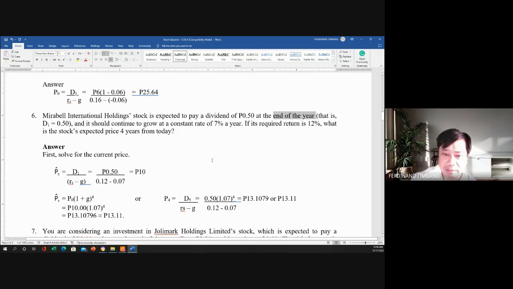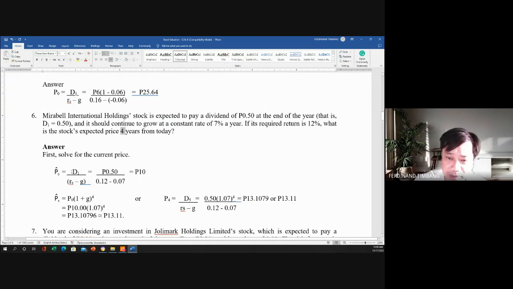So yung formula natin class, we do not know the price of the stock yet at year 0. Importante malaman natin muna yung price ng stock sa year 0 so that we can get the price of the stock at year 4. Kasi dito, hindi sinabi kung ano yung price ng stock at year 0. So we have to compute first the price of the stock at year 0.